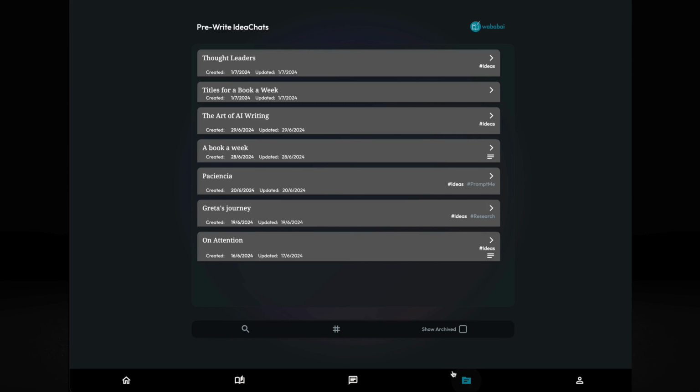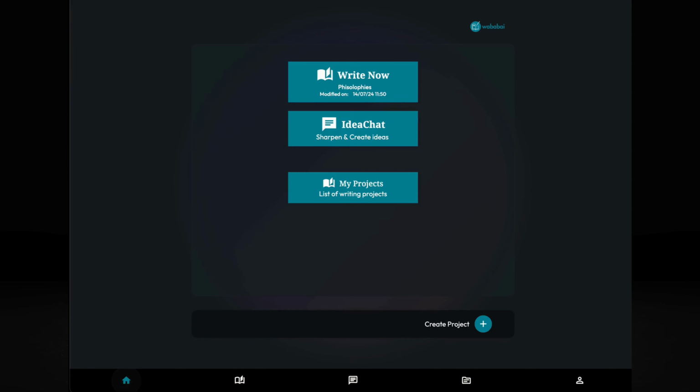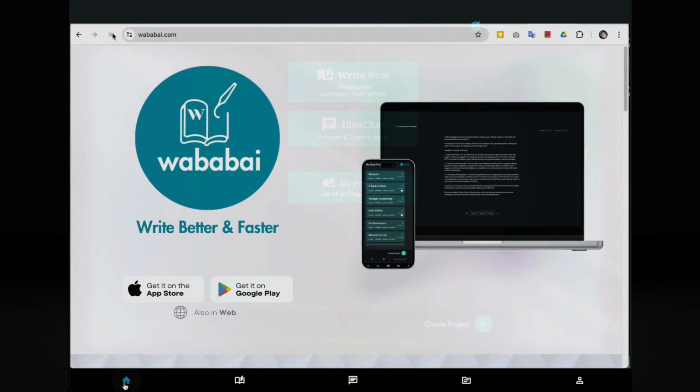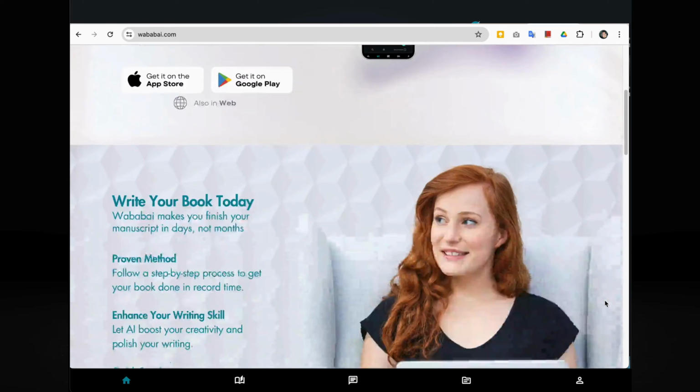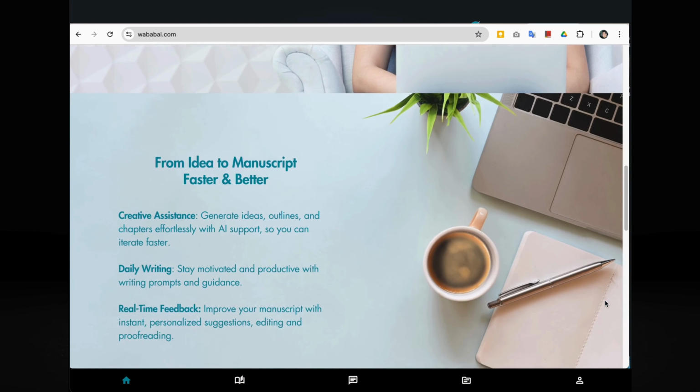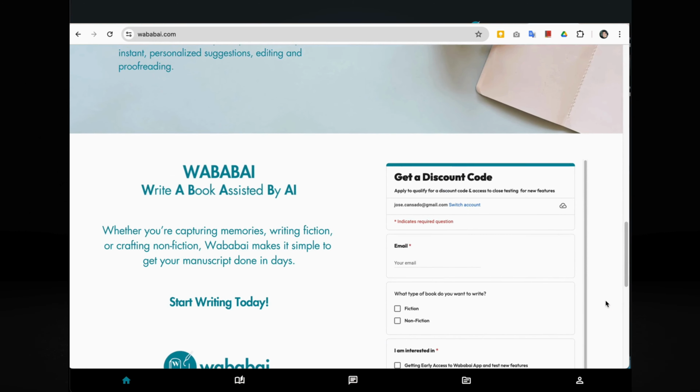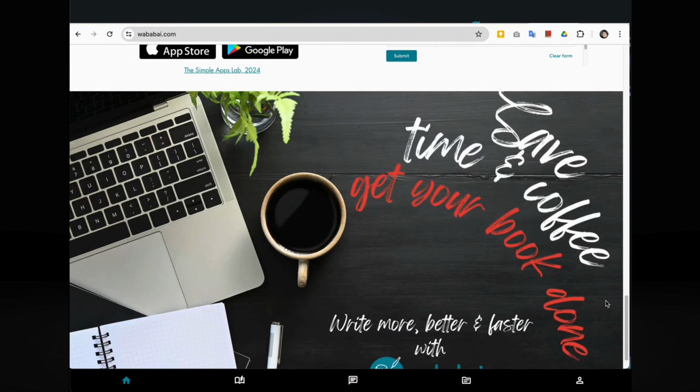Again, this is a quick overview of WABABAI. A very simple tool to make you write quickly, effectively, and write more, better, and faster.